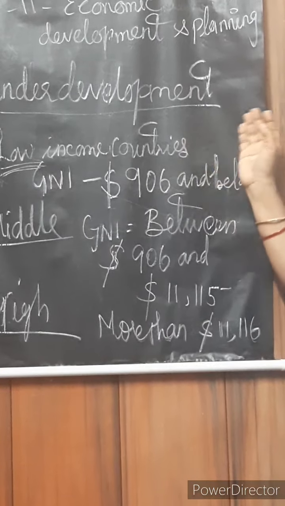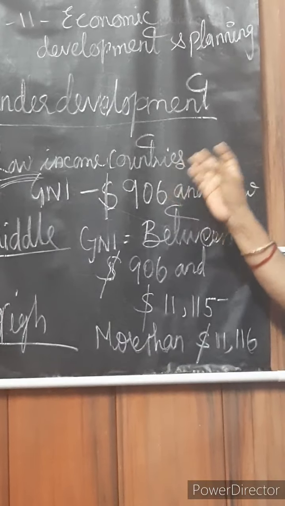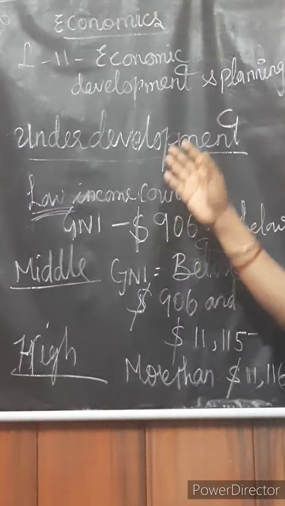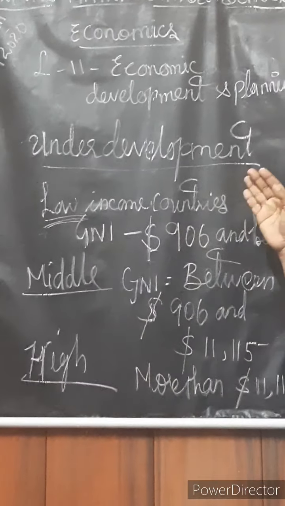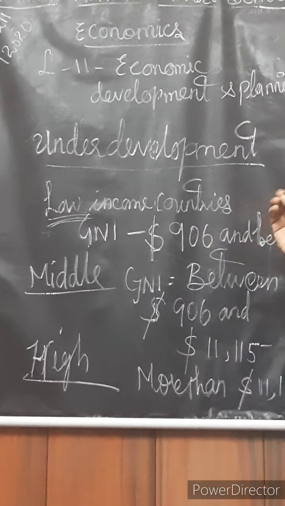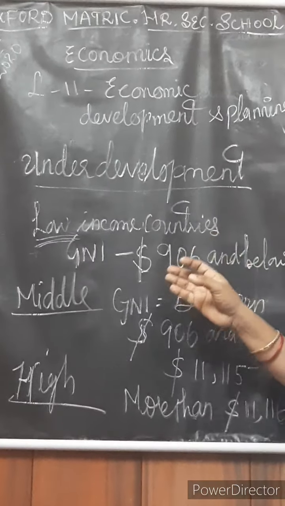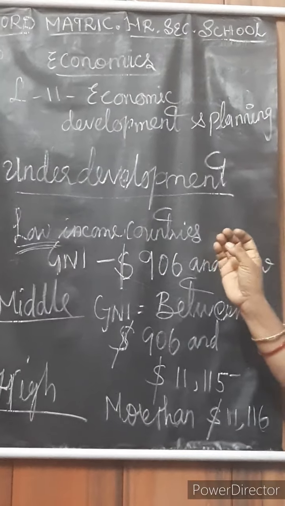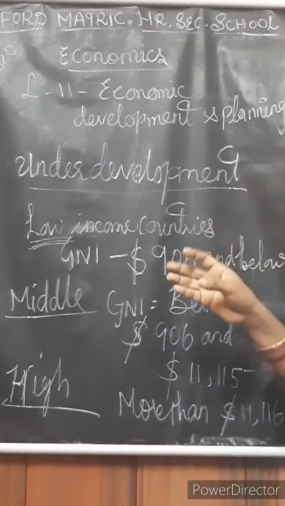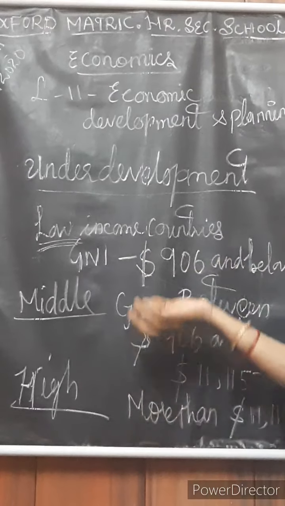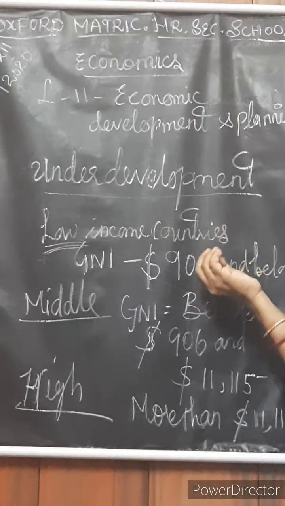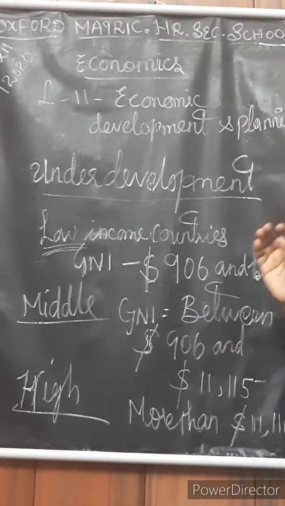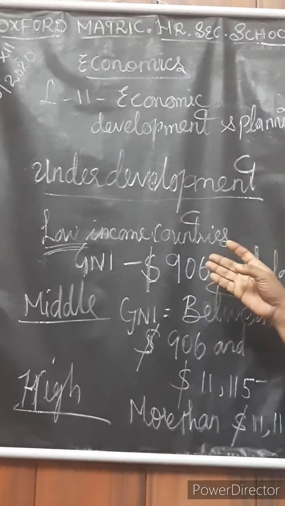Meaning of underdevelopment: the term refers to the state of an economy where the level of living of the masses is extremely low, due to the very low level of per capita income. That results in a low level of productivity as well as a high growth rate of the population. The population keeps increasing, with a high growth rate of population and a low level of productivity.